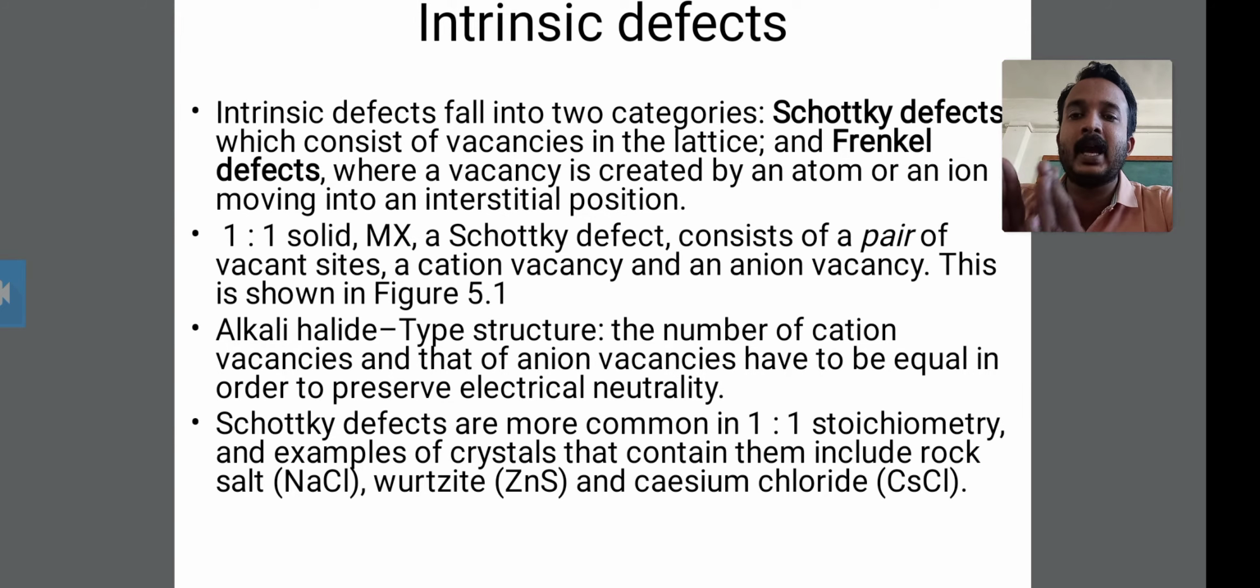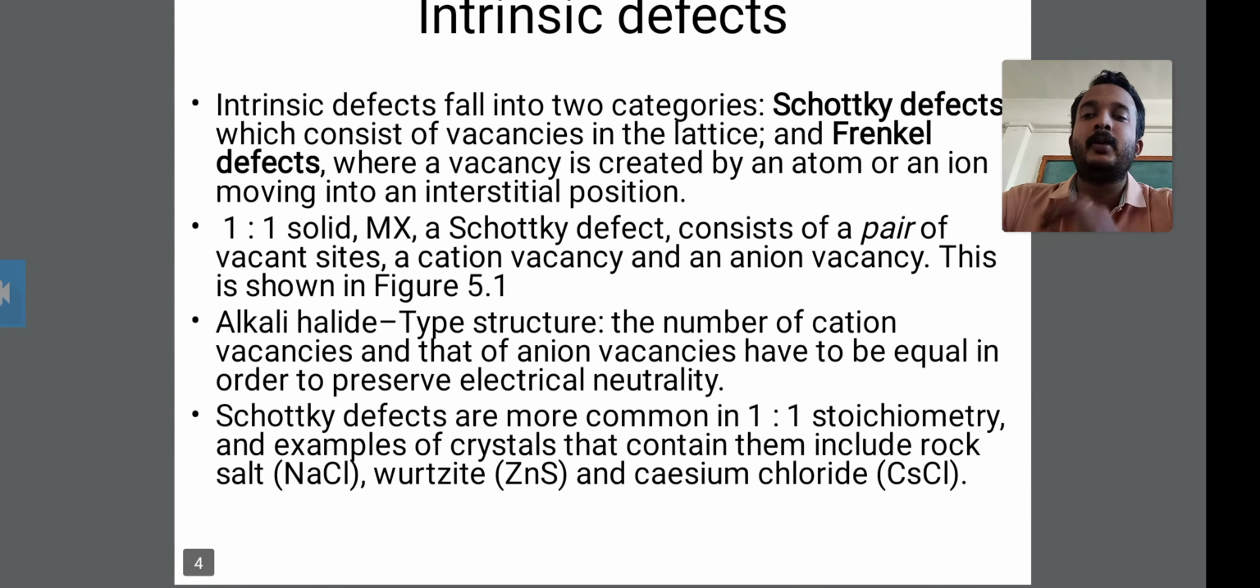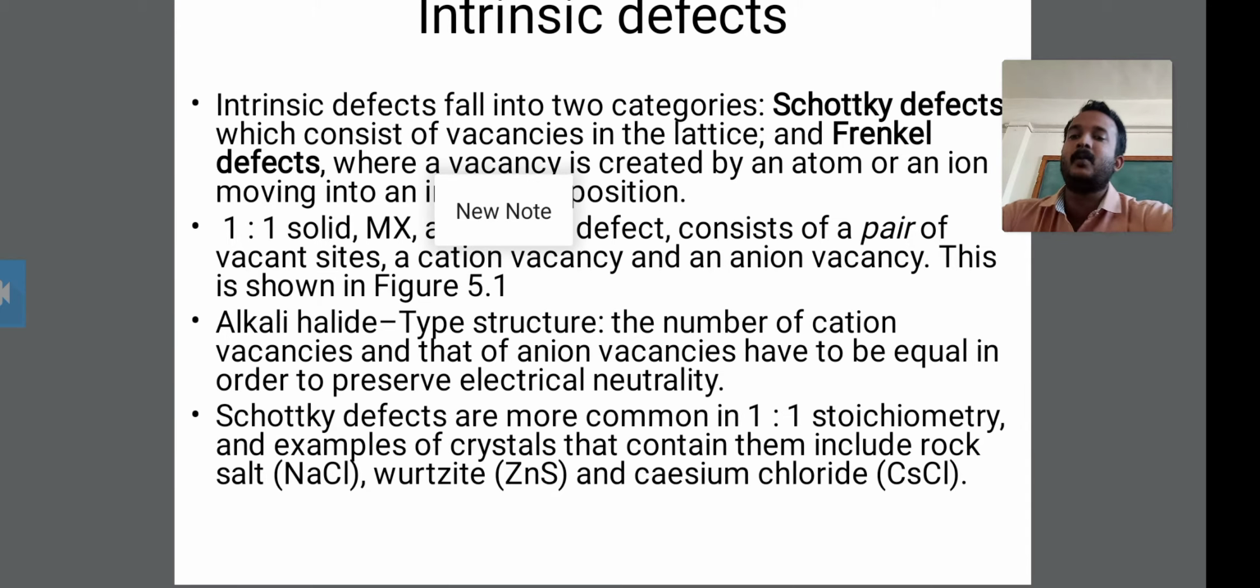The anion vacancy and the cation vacancy are both equal in the alkali halide, and this preserves the electrical neutrality. The electrical neutrality is preserved because the anion vacancies and cation vacancies are equal. Then the second point is that Schottky defects are more common in 1:1 stoichiometry.